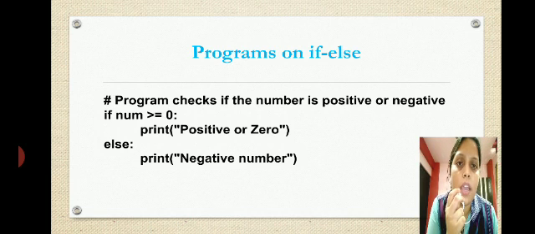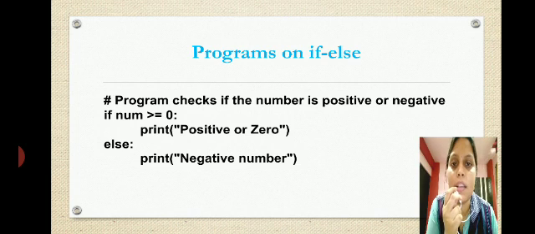Here NUM you can take as any number. Initially, as you are beginners, just starting with the programming language, we can simply write NUM equals to 5 and then you continue this program. If NUM is greater than equals to 0, print positive, or else you can print that it is negative.